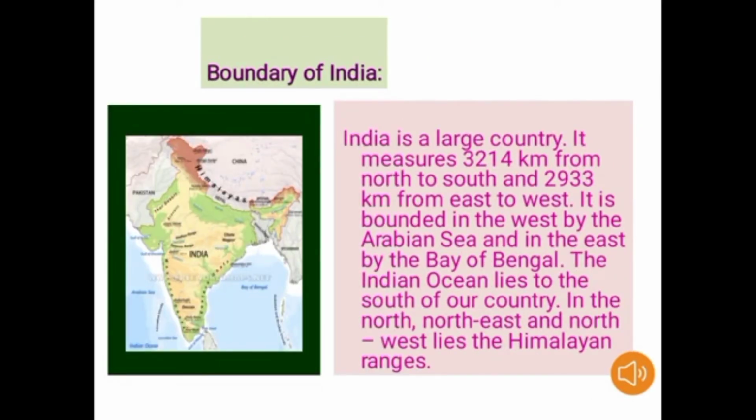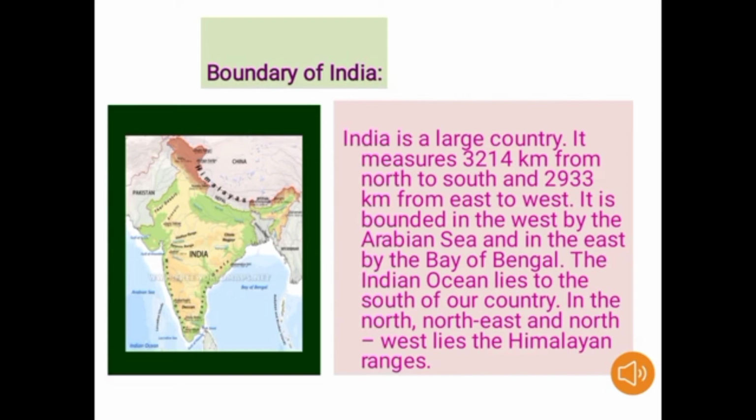Next we know the boundary of India. India is a large country. It measures 3,214 kilometers from north to south and 2,933 kilometers from east to west. It is bounded in the west by the Arabian Sea and in the east by the Bay of Bengal. The Indian Ocean lies to the south of our country. In the north, northeast and northwest lie the Himalayan ranges.